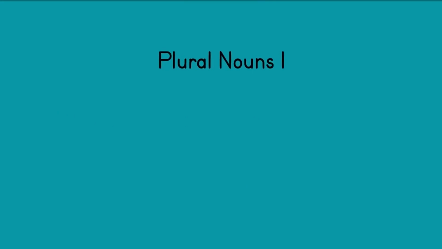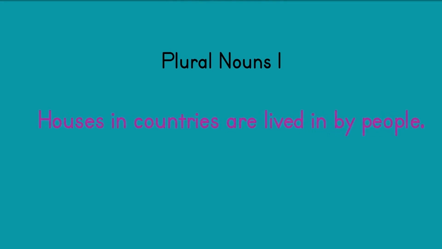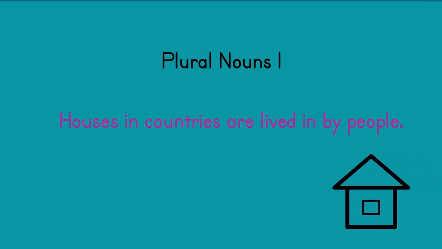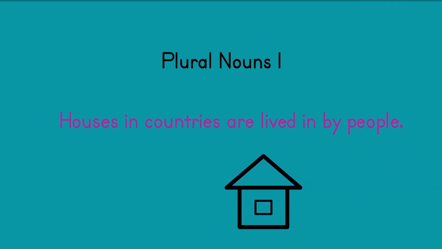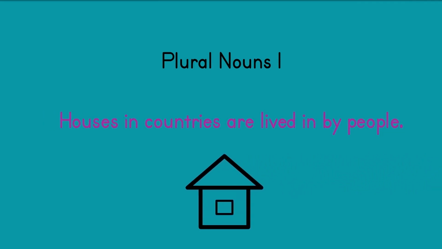Plural nouns refer to more than one person, place, or thing. To create the plural for these nouns, the letter s is added, or the letters es are added if the noun already ends in s. In some cases, the letter y is dropped and ies is added. There are 106 irregular nouns in English, which must be memorized as they do not follow any specific pattern. A link has been provided in the description of this video for most of the irregular nouns used in English.